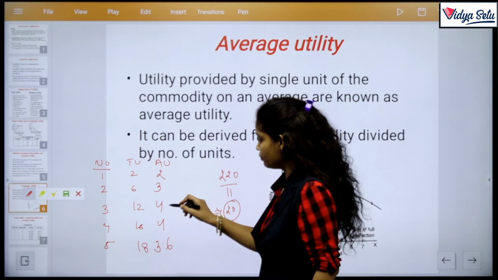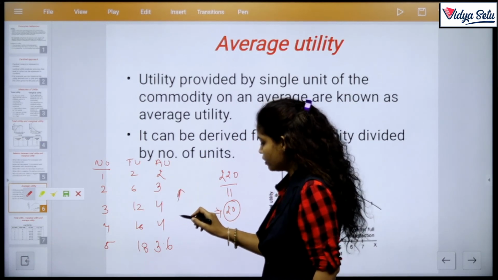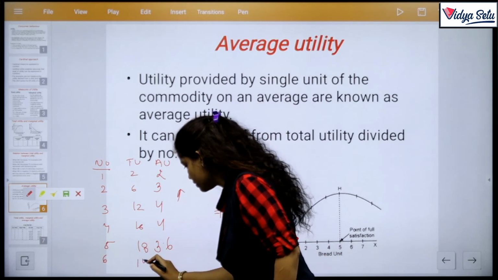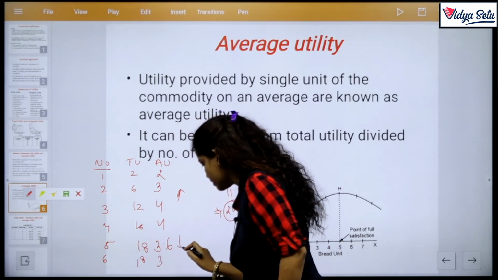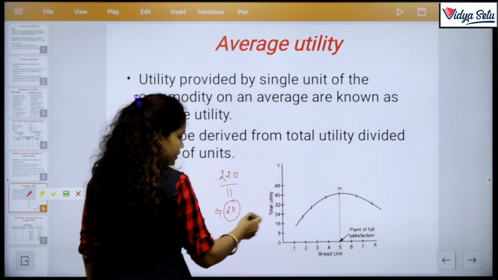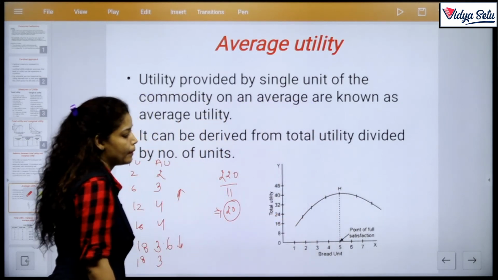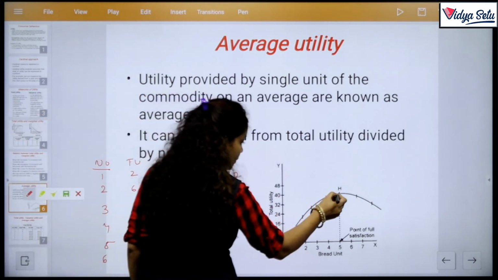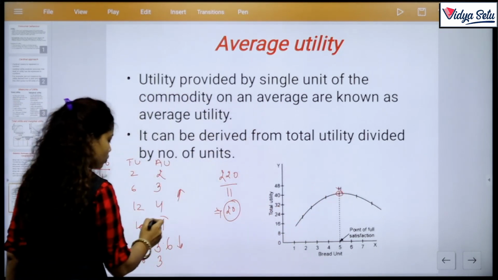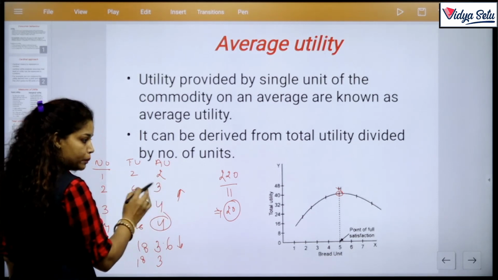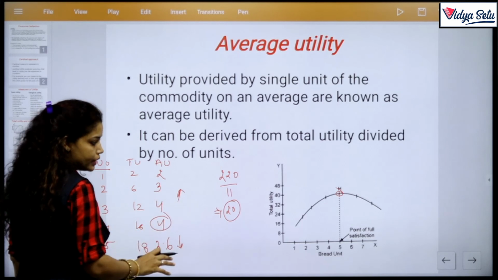This 2, 3, 4 increases, then फिर 4, 3.6, and if we extend it, 6 पर 18, that is 3, it means decreases. So first increases, then decreases, then the curve is like this. This is the highest point, that is 4. 2, 3, 4 up to 4, it increases.